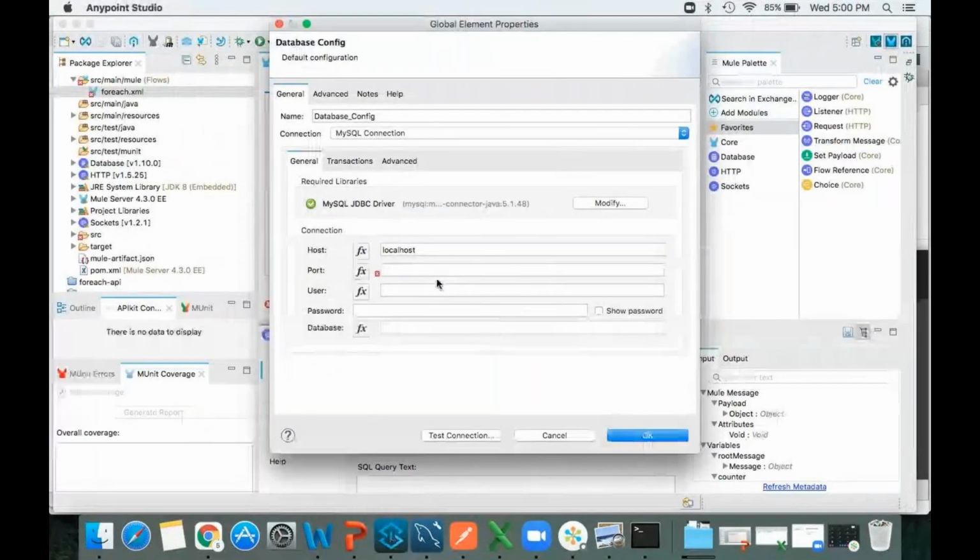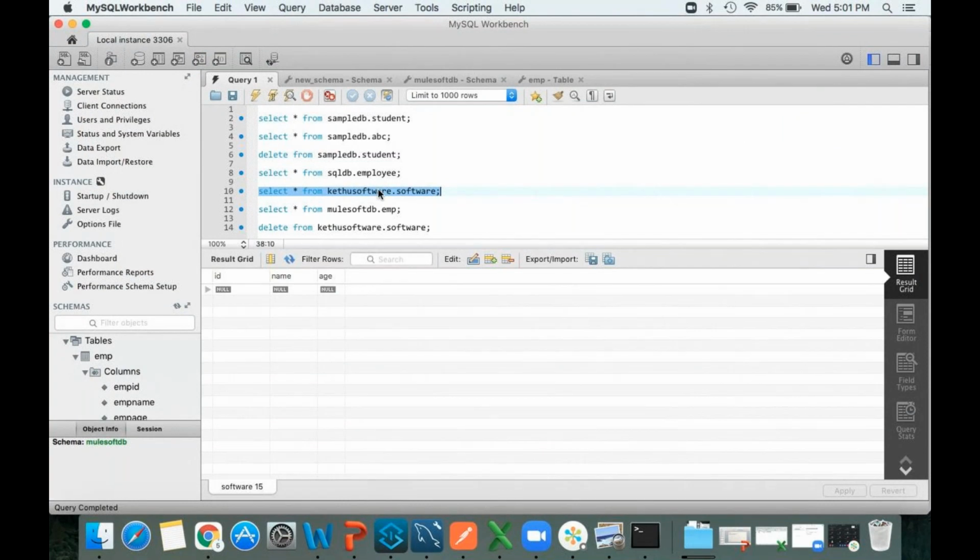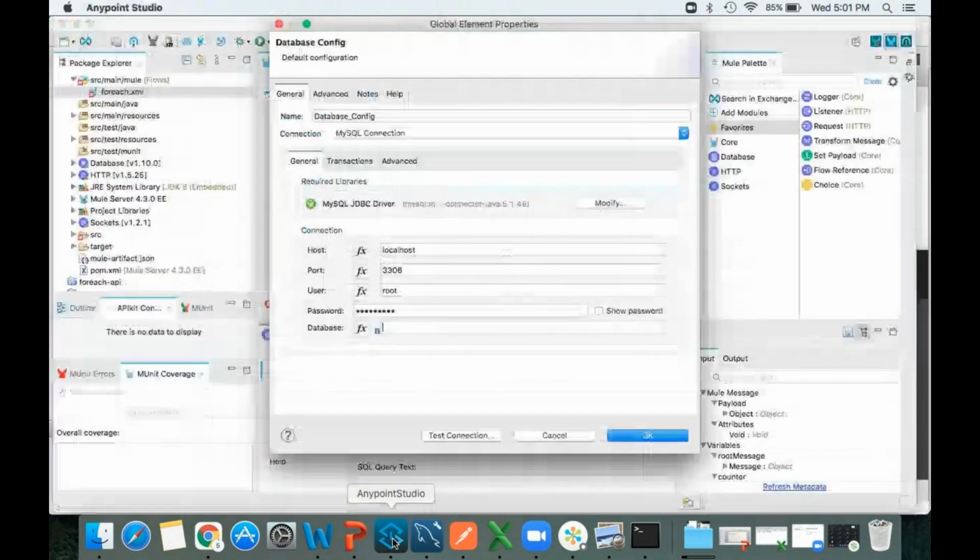This we need to provide. 3306. Username is always root. This we cannot change. While configuring, username will be root automatically. Password, you can set up your own password. Okay, this is my password. What is my database name? K2 software. This is the database I created. So let me provide.